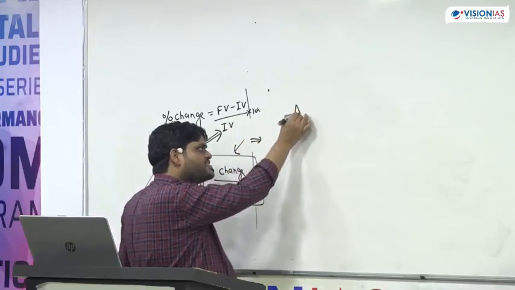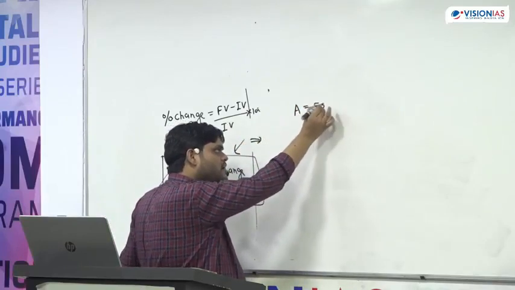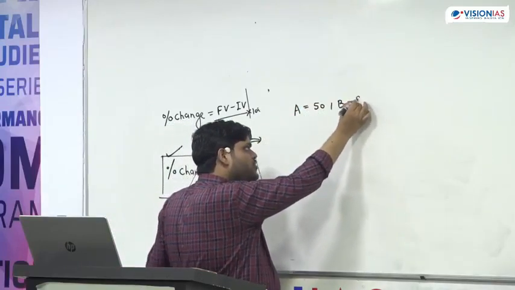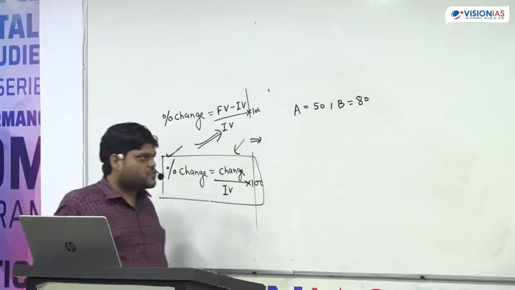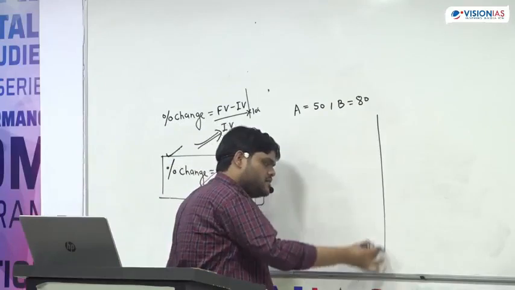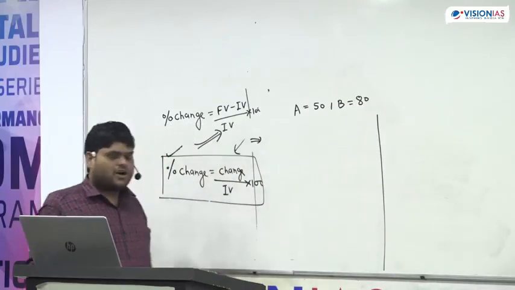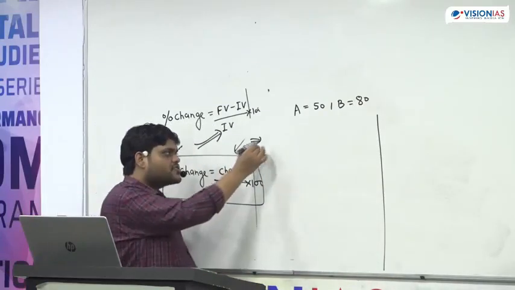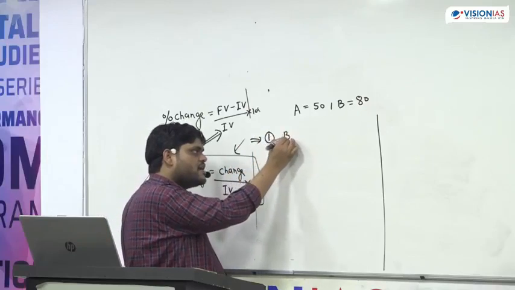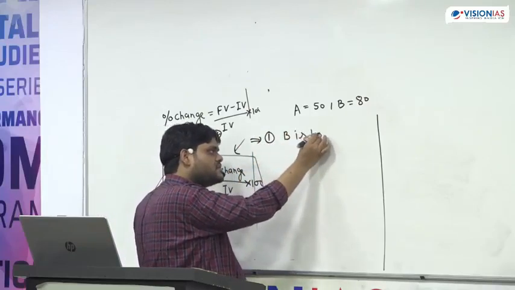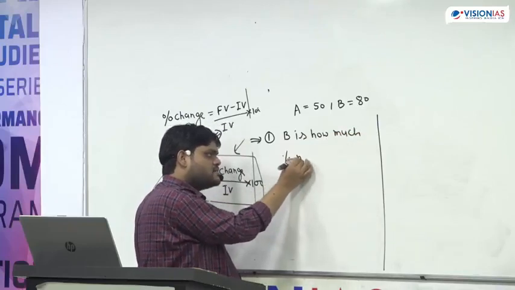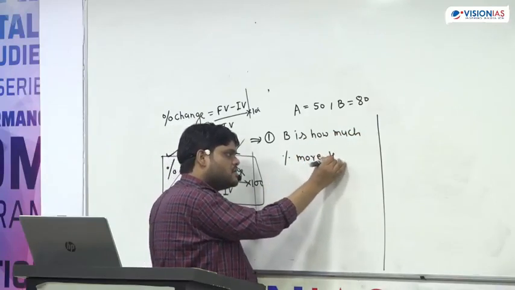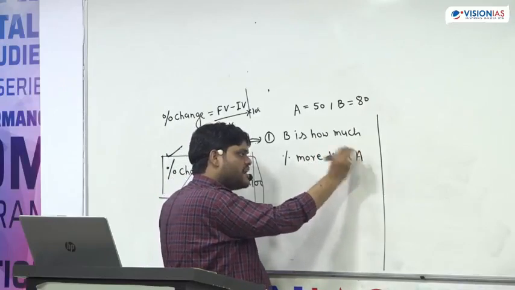Suppose A is equal to 50 and B is equal to 80. Okay? A is equal to 50 and B is equal to 80. Just draw a line like this. The first question is, B is how much percent more than A?